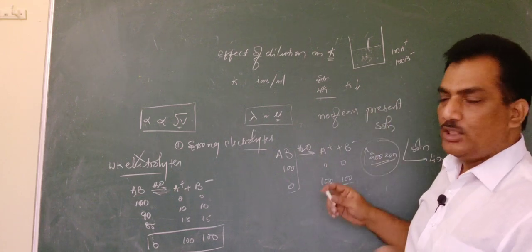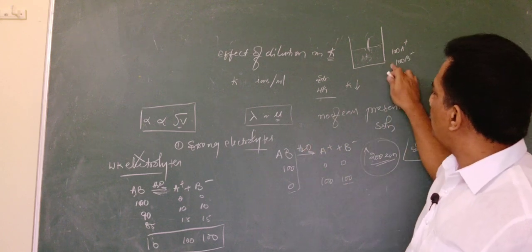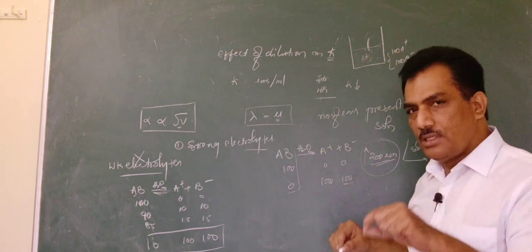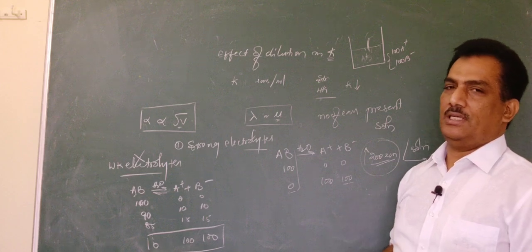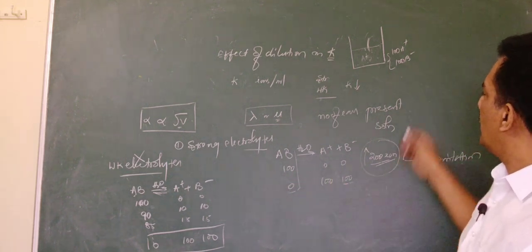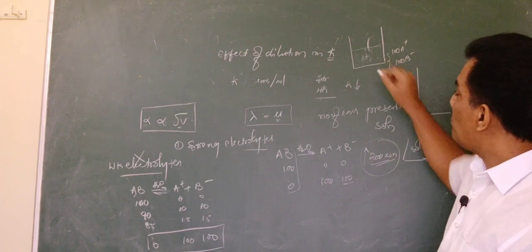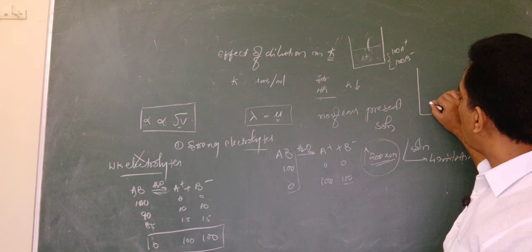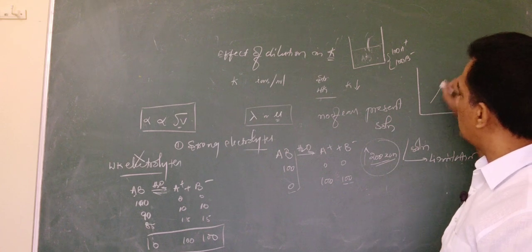Now, as per our definition, after reaching the maximum number of ions, further dilution doesn't affect the conductance of strong electrolytes. Clear? But actually in practice, if we observe, in the beginning the strong electrolyte conductance also increases like this.